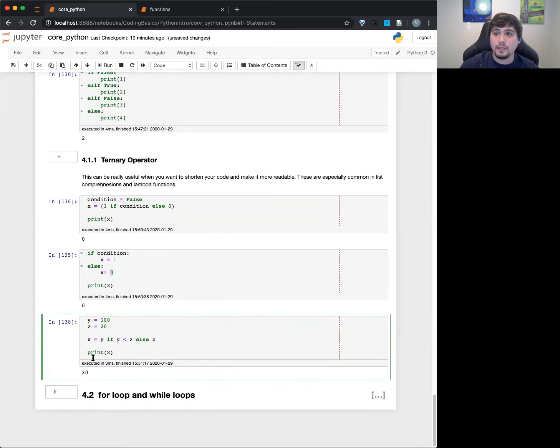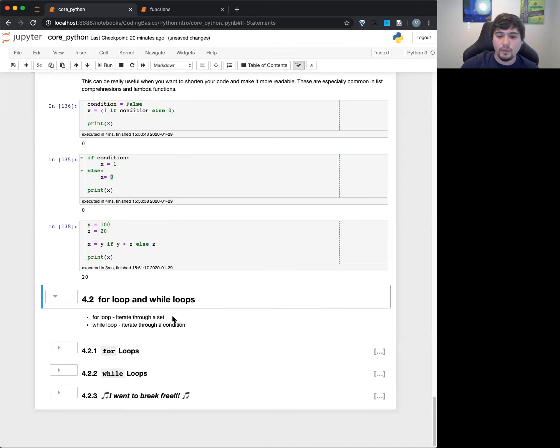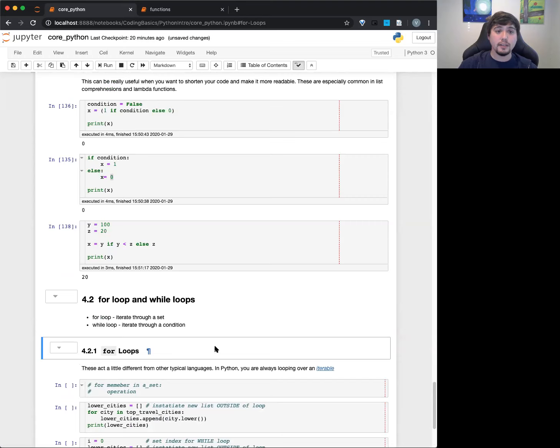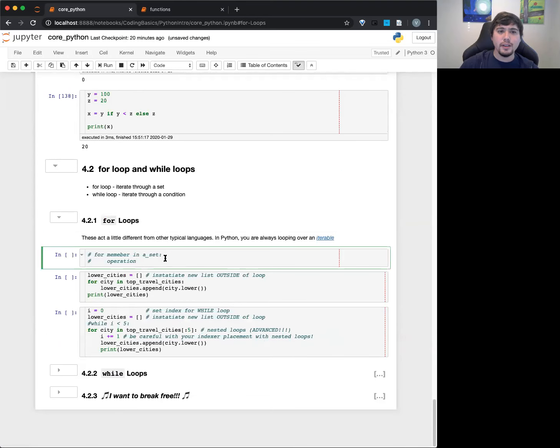Cool. All right, so we've got about 9 minutes left. Let's go through for loops. So we have for loops and while loops. For loops in Python work a little differently than in most other programming languages, like JavaScript, Java, C, and so on. Python with for loops will loop over an iterable. An iterable, you can see this link right here, is something that can be iterated on. Basically, you can get the next one, the next one, the next one, and so on.